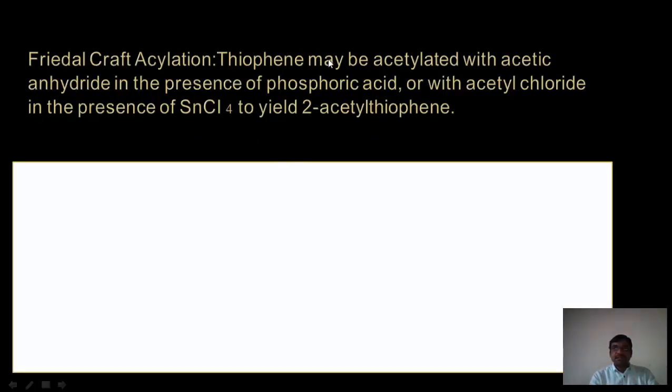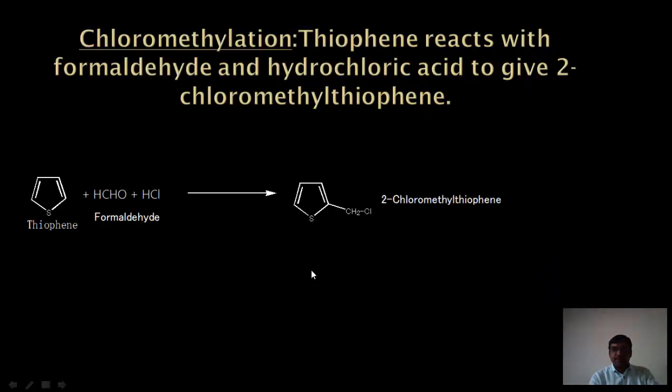Friedel-Crafts acylation reaction. Thiophene may be acylated with acetic anhydride in the presence of phosphoric acid or with acetyl chloride in the presence of SnCl4. We will get 2-acyl thiophene. Thiophene reacts with acetic anhydride in the presence of phosphoric acid, H3PO4. We will get here the 2-acyl thiophene as the product.